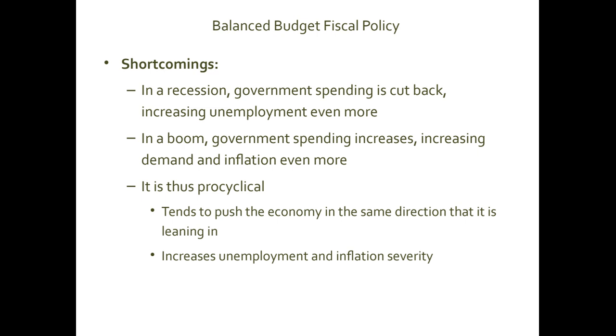We know this because in recession, we have a budget deficit, increasing unemployment even more. In the boom, I mean inflationary gap, government spending increases, increasing demand and inflation even more. It is thus pro-cyclical. And I've already explained what we mean by pro-cyclical.